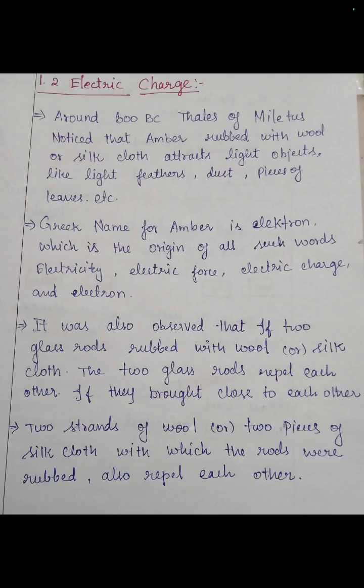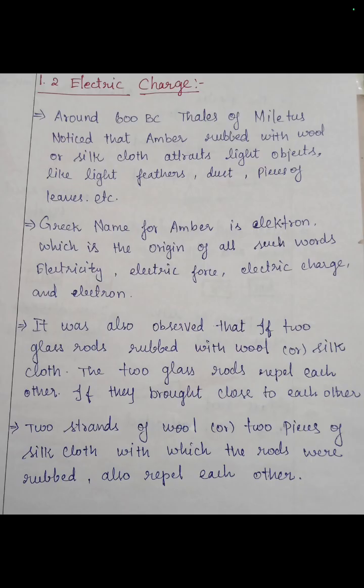Today we are going to learn about electric charge. Around 600 BC, Thales of Miletus noticed that amber attracts light objects like small pieces of leaves, light feathers, and dust particles after rubbing with wool and silk cloth. In Greek, the name of amber is Elektron. This word is the origin for the words electricity and electron.